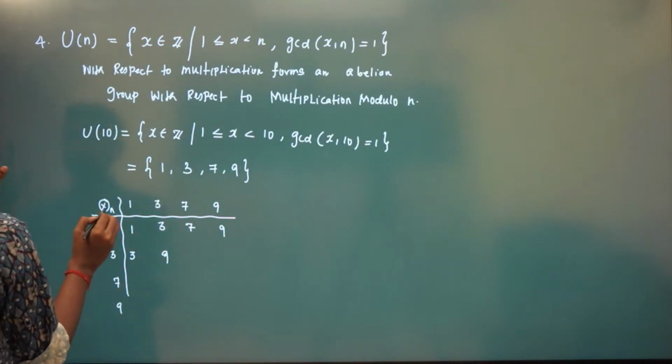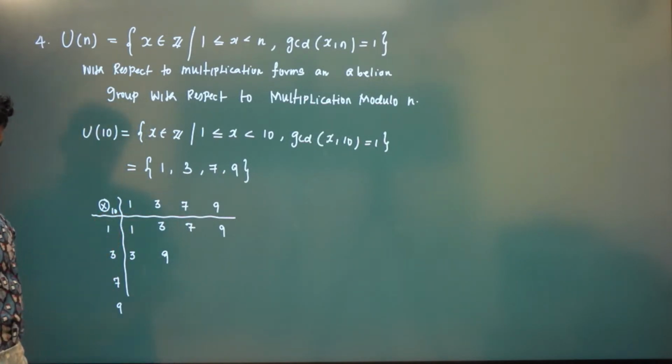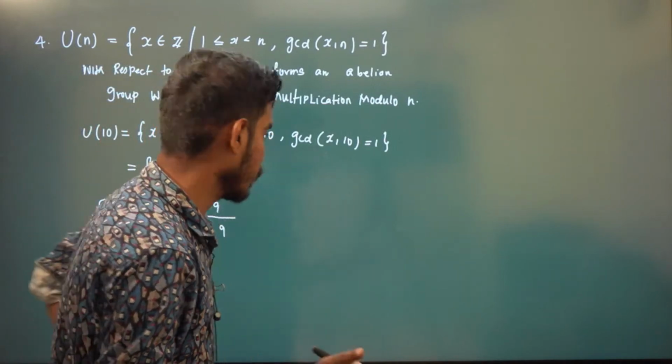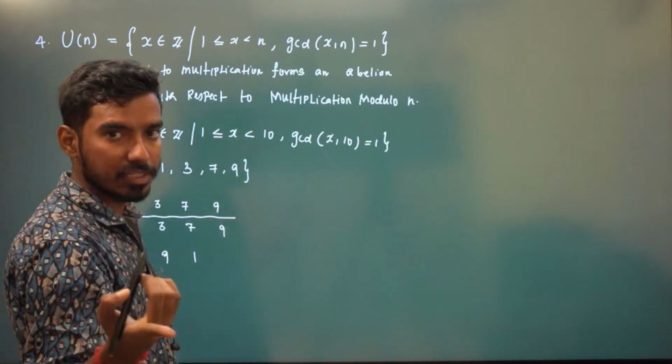Right? It is mod n, which is 10 here. 3 sevens are 21, 21 mod 10 is 1. 3 nines are 27, 27 mod 10 is 7.